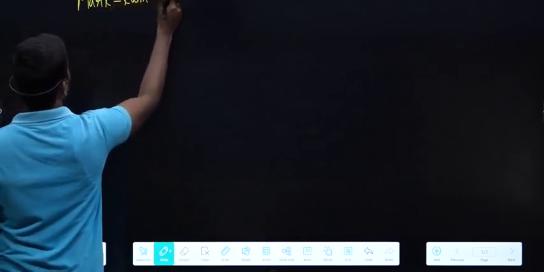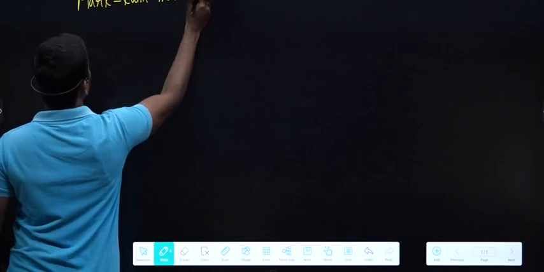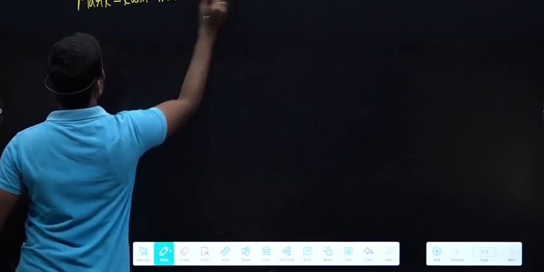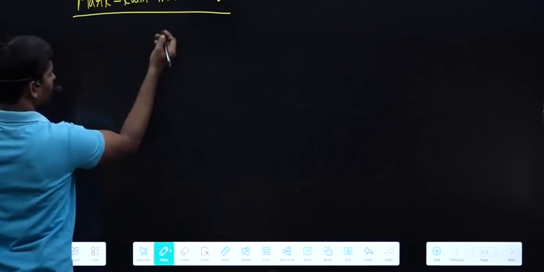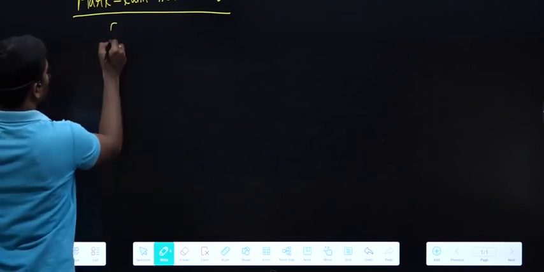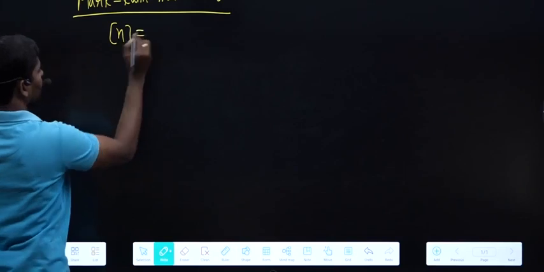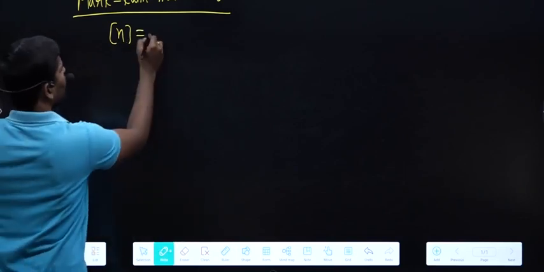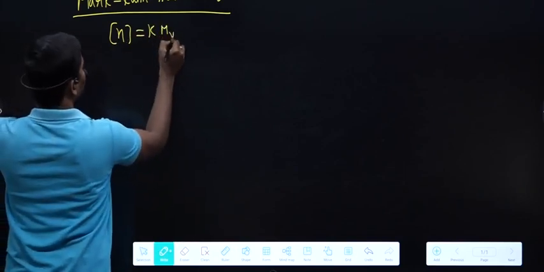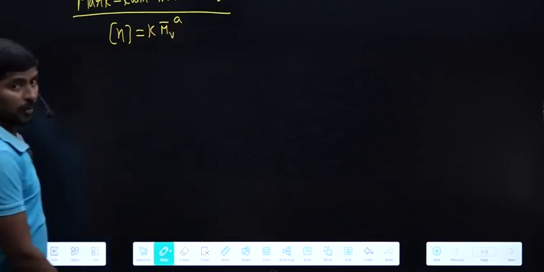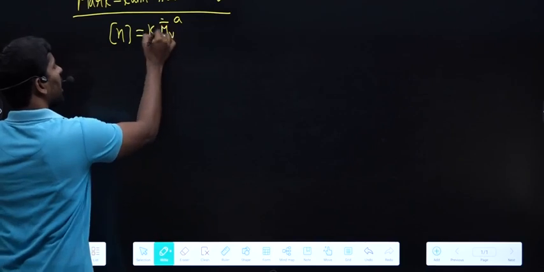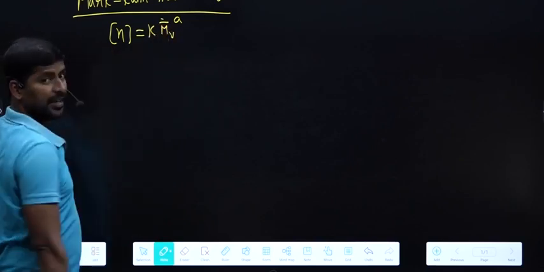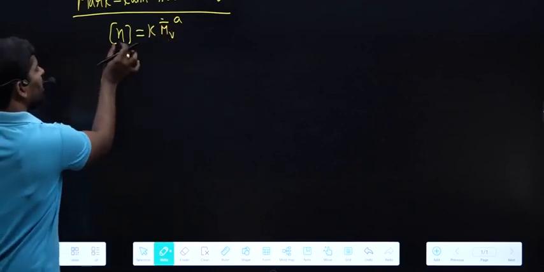Mark-Kuhn-Houwink equation. This equation gives how to determine viscosity average molar mass. For that we have to calculate intrinsic viscosity, and this is the formula we have, just remember: intrinsic viscosity equals K Mv bar power A. By using this equation we can calculate viscosity average molar mass based on intrinsic viscosity.